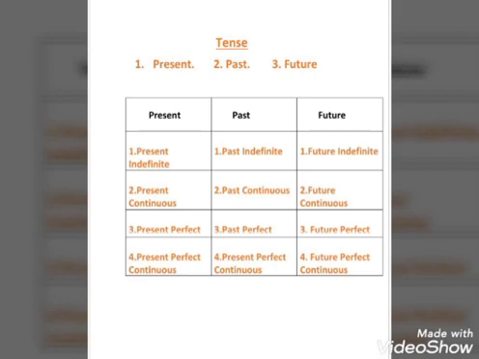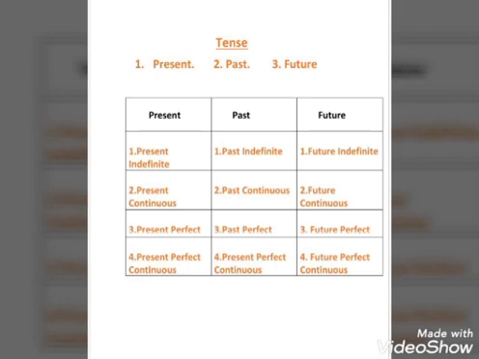So first of all, present tense. You know very well that all the three tenses, present, past and future, have four different forms. First of all, present indefinite, present continuous, present perfect and present perfect continuous. And same with the past tense: past indefinite, past continuous, past perfect and past perfect continuous.